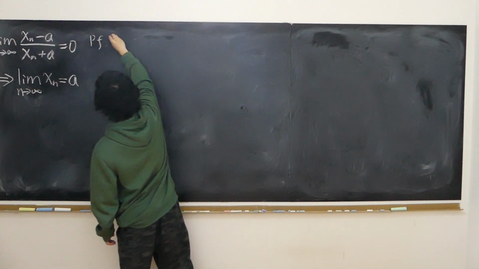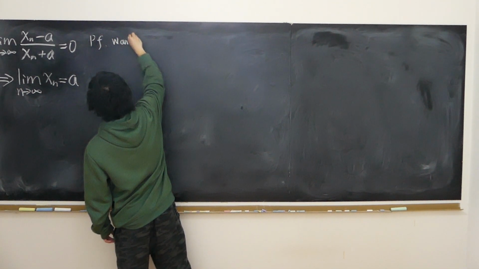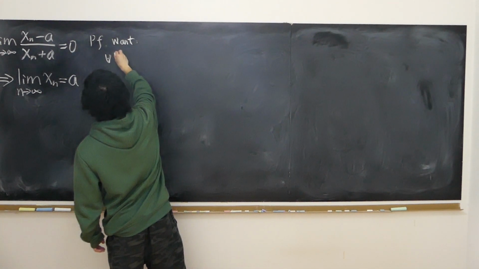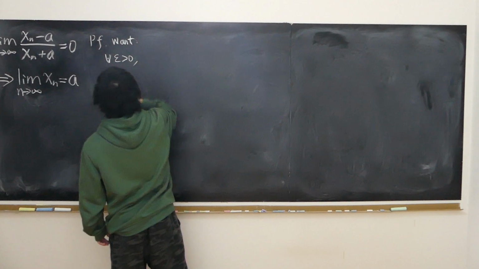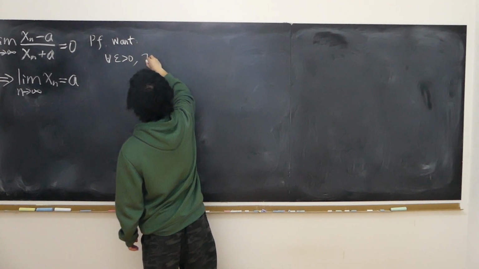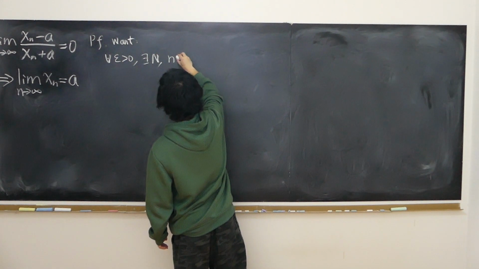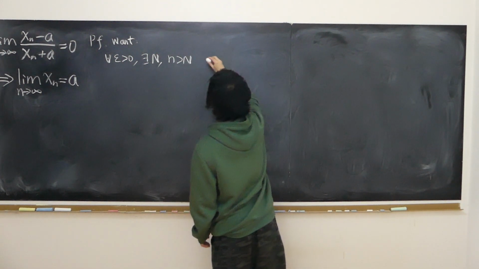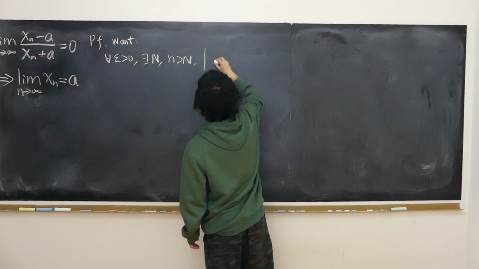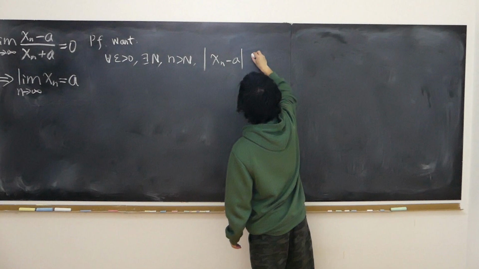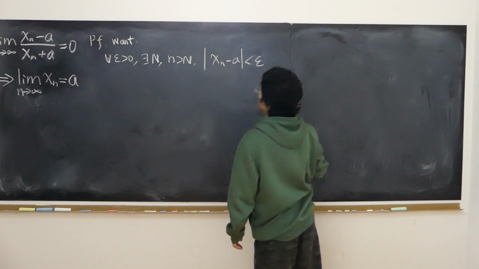So we want to prove that for any epsilon that's larger than 0, there exists a capital N, so that when little n is larger than capital N, the absolute value of xn minus a is strictly less than epsilon.